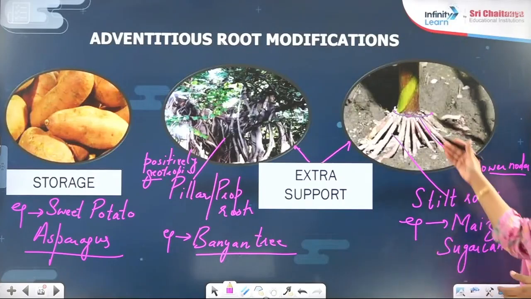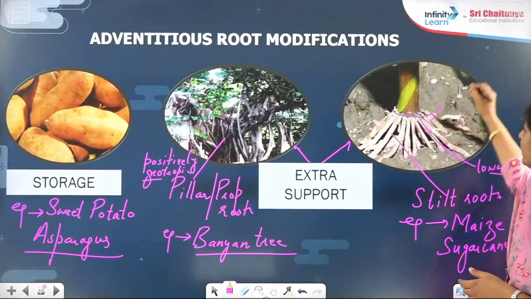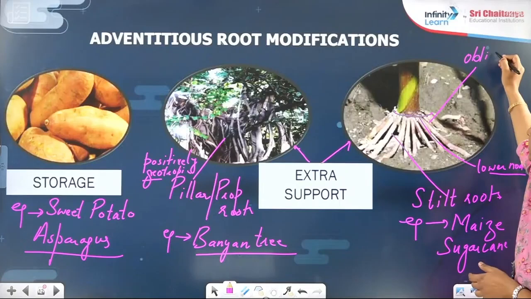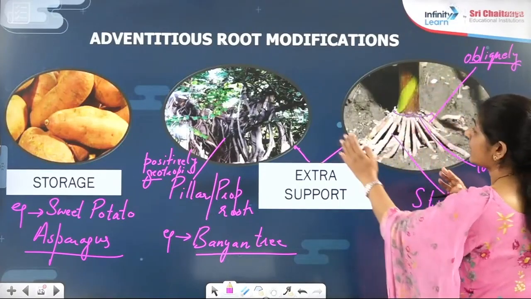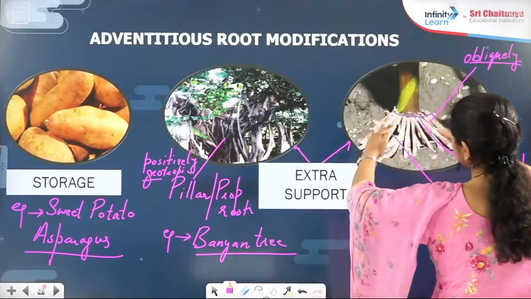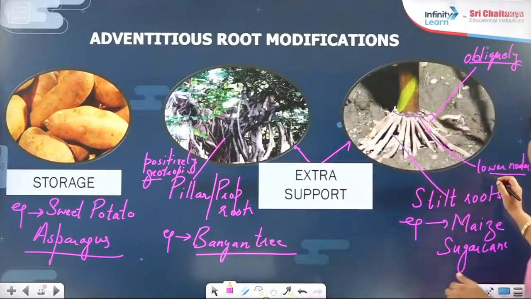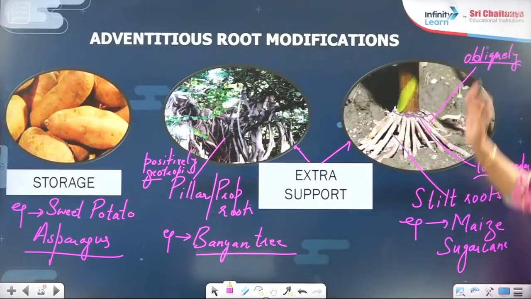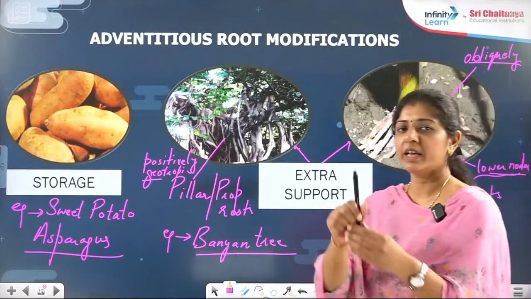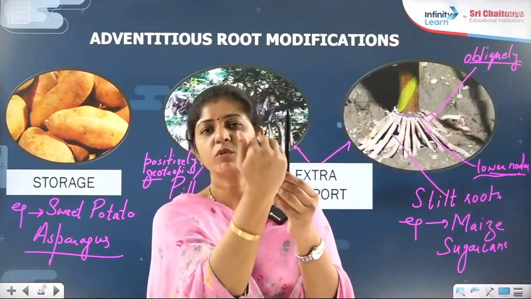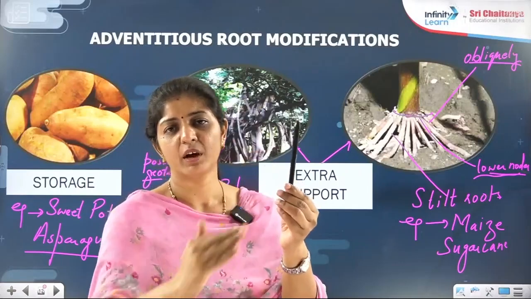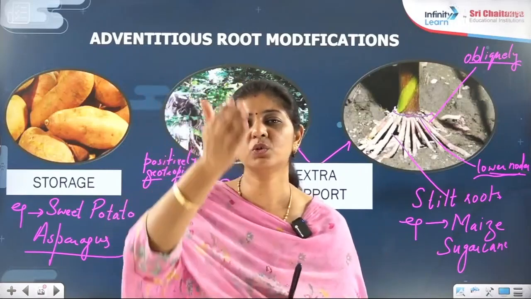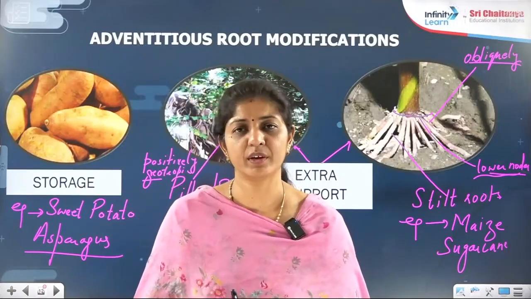So the lower nodes are moving down, and how does it come out? Obliquely it will come down. It is not straight like the pillar root. It will come down obliquely, at an angle. But from which node? Lower node, not from upper nodes, right? So suppose this is a sugarcane, you have nodes over there, but not from the upper side, from the lower side, obliquely down, to give extra support to this growing long stem, right?